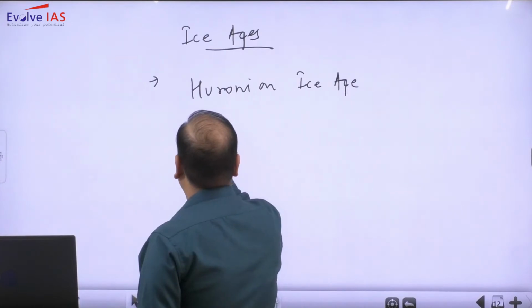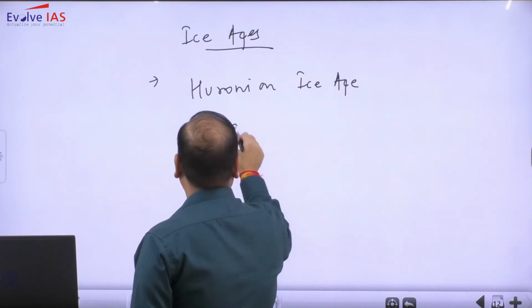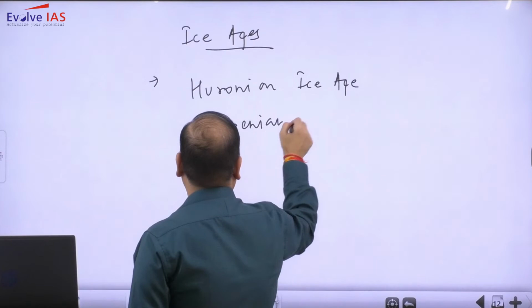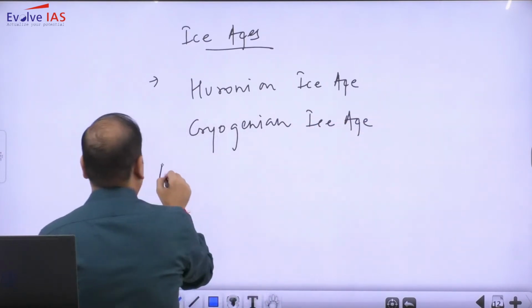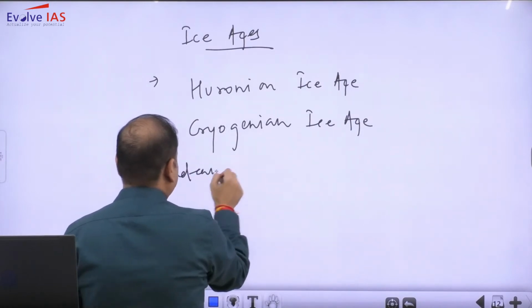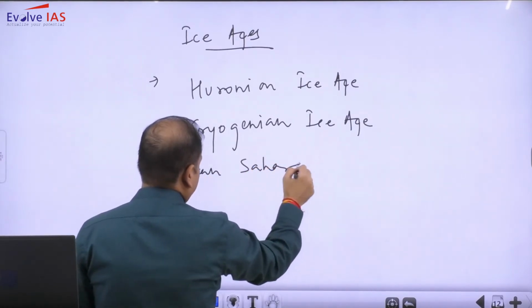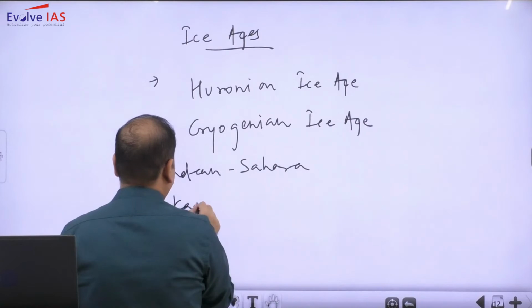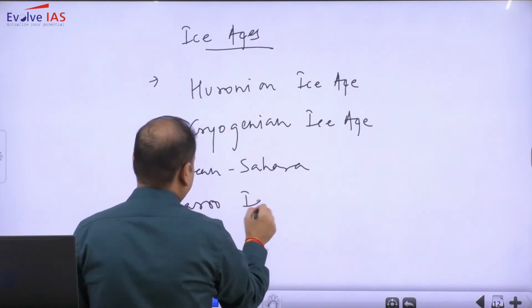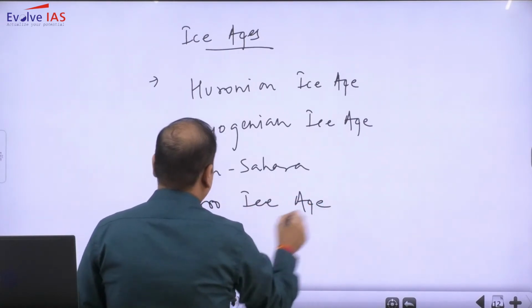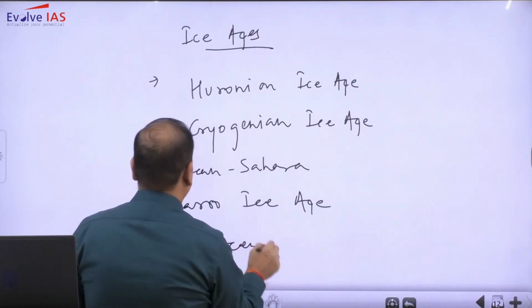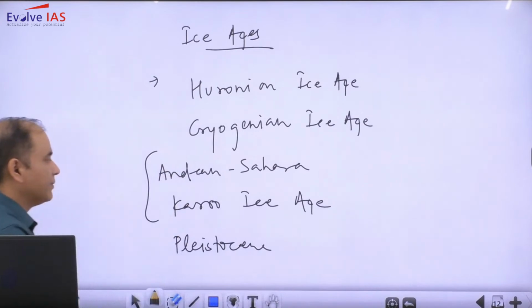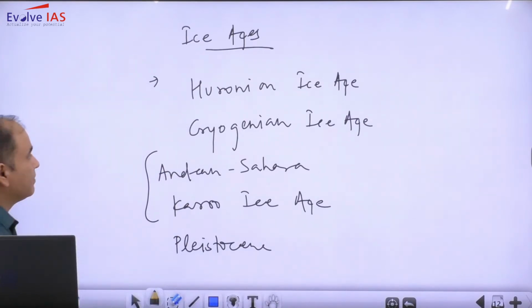Then we have the Cryogenian ice age, then the Andean Sahara ice age, then the Karoo ice age, and then the Pleistocene ice age. These two it witnessed in the Paleozoic time period.